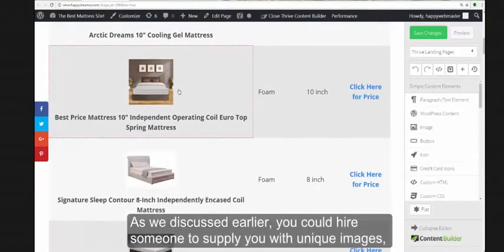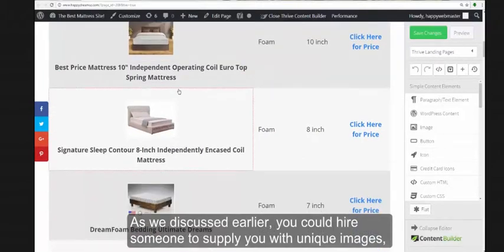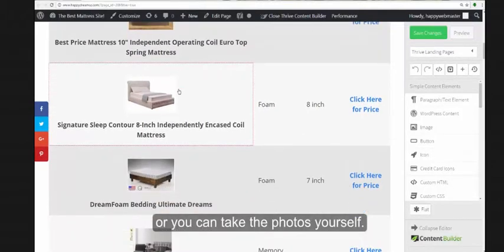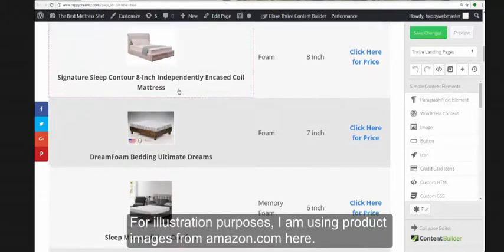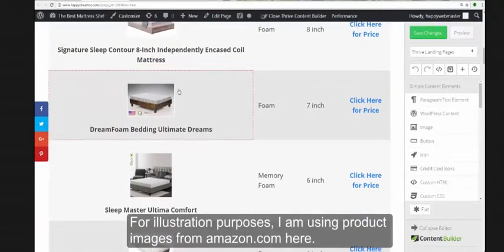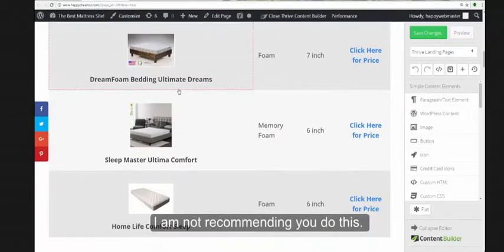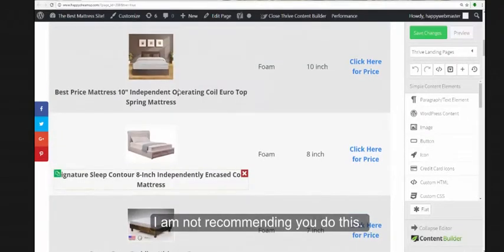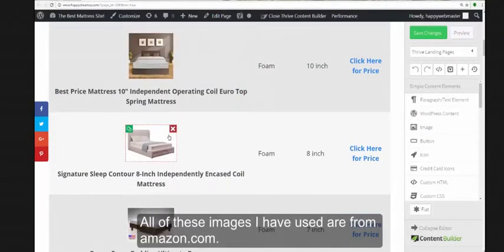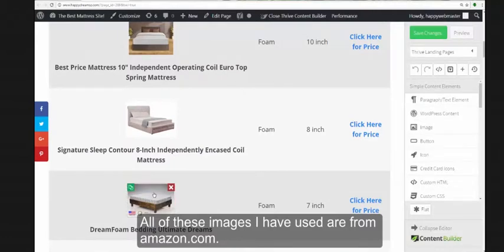As we discussed earlier, you could hire someone to supply you with unique images, or you can take the photos yourself. For illustration purposes, I'm using product images from Amazon.com here. I'm not recommending that you do this. All of these images I have used are from Amazon.com.